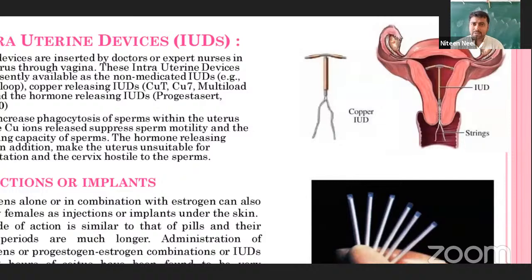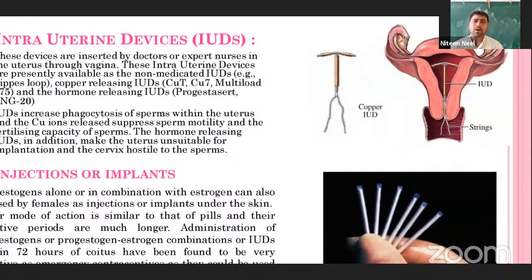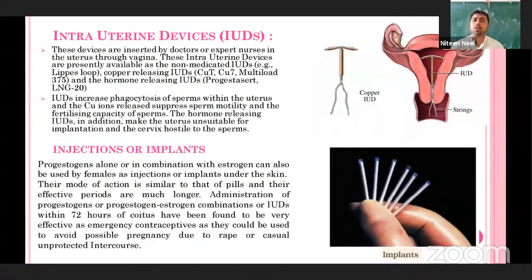So as it says, there are mainly two different types available. The one is non-medicated IUDs. Example is Lippes loop. And one more is copper releasing IUDs. That is copper T, CuT, Cu7, right?